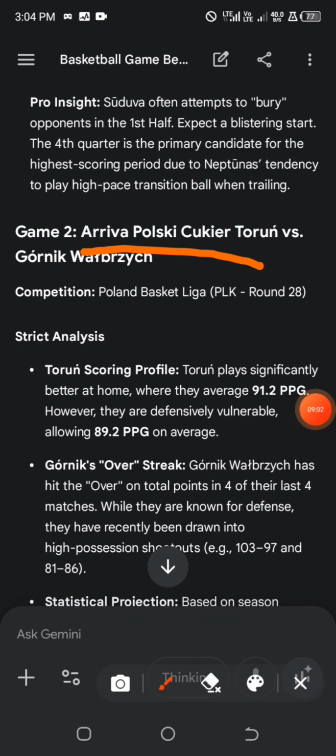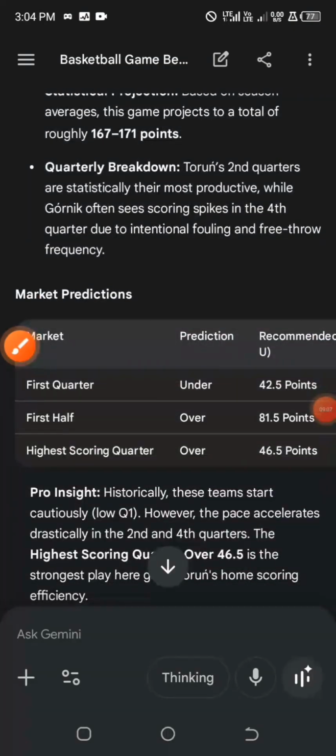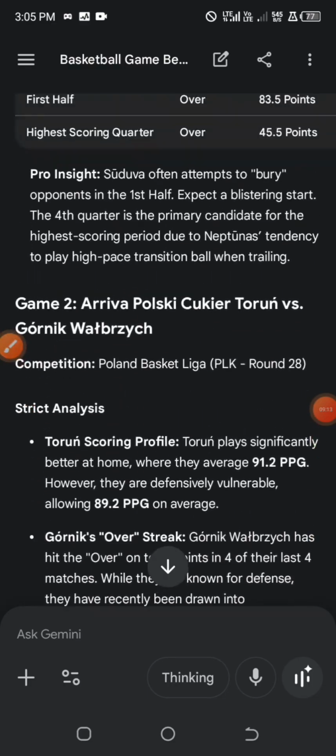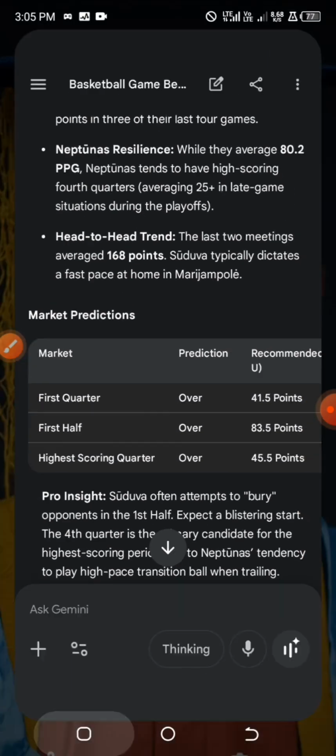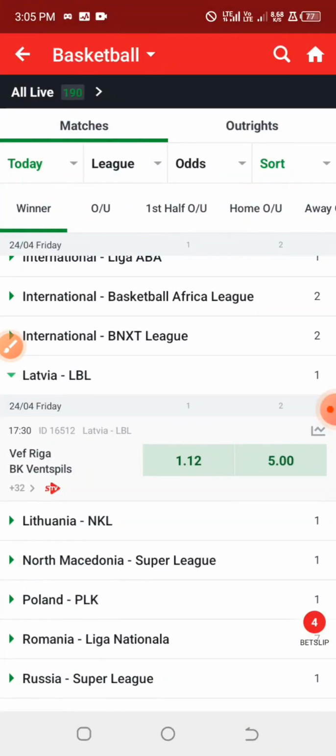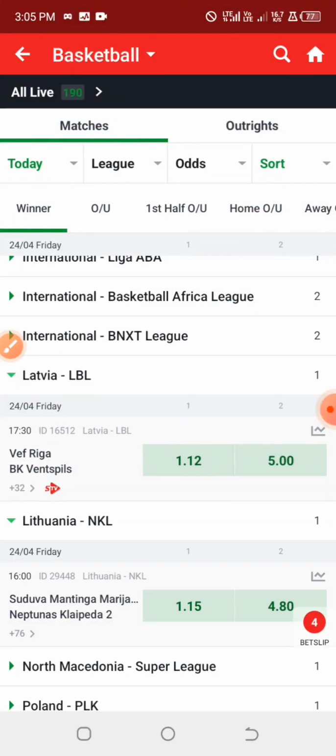I may not be able to pronounce this name very well, so please kindly make sure that you select the games with care and don't make mistakes. So the first half prediction for it is over 81.5. The first game is over 83.5 under the Lithuania League, and the other one is over 81.5 under the Poland League.